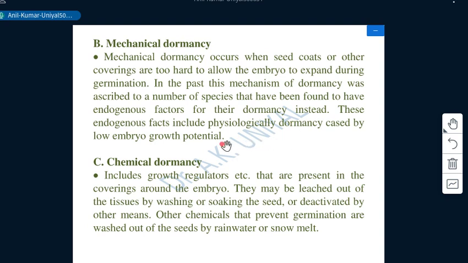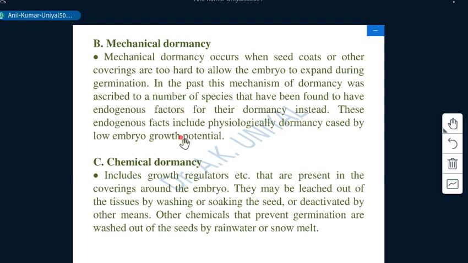These endogenous factors include physiological dormancy caused by low embryo growth potential. As I have mentioned, even after a start of metabolic activities and cell division, this hard seed coat does not rupture and does not permit the dividing embryo to expand. Then this is mechanical dormancy.